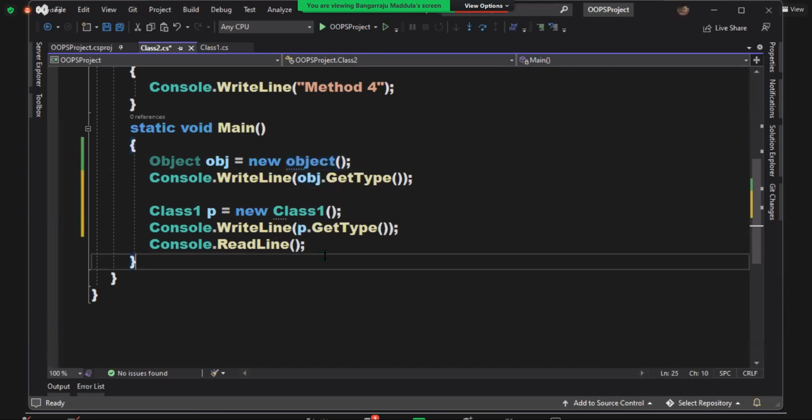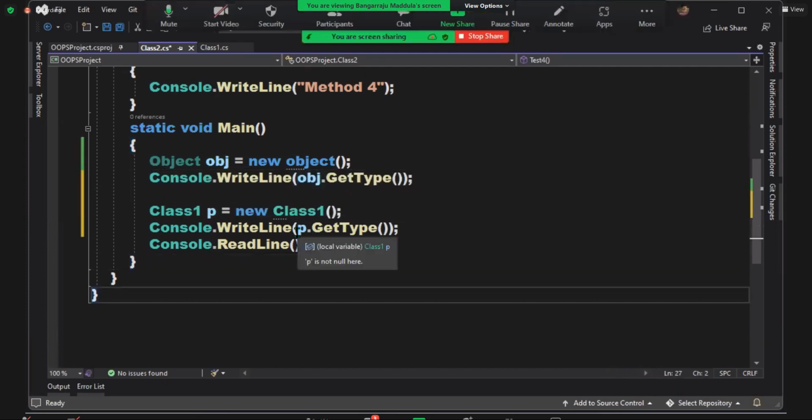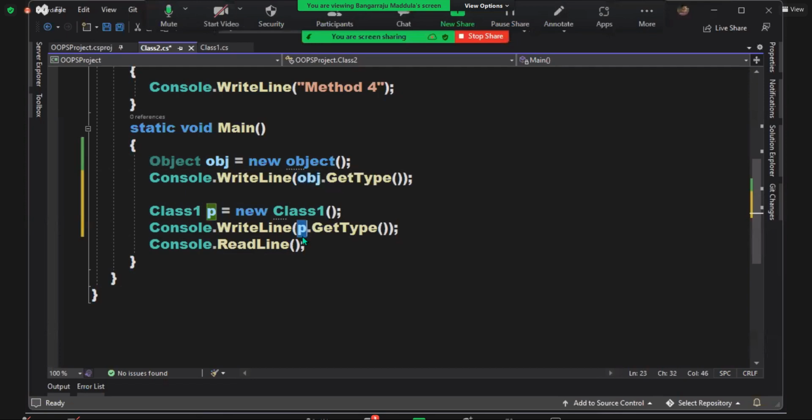P is which type? Hey, don't you use your brain? Obj is which type? Yes, you're telling object type. Then P is which type? You're confusing yourself about Class1. Body present and mind absent, or what? Clearly showing you now: object obj. Obj which type? Object. P is which type? Tell the namespace name. That's what I want.